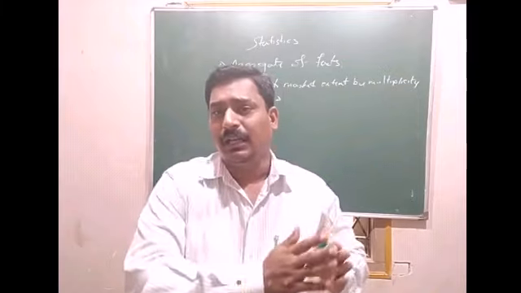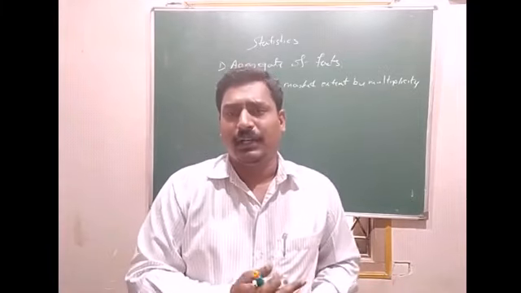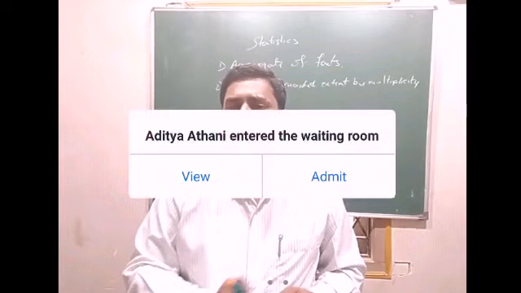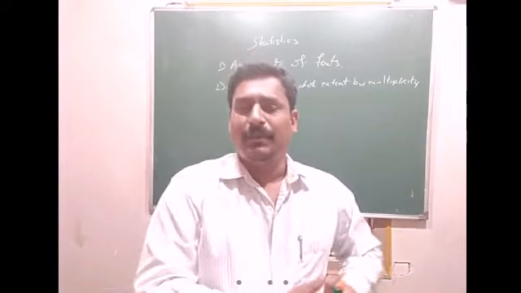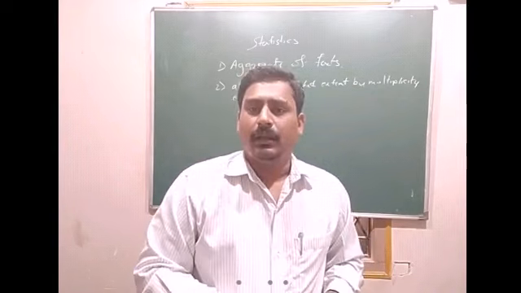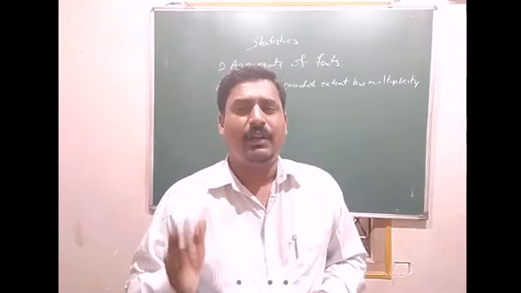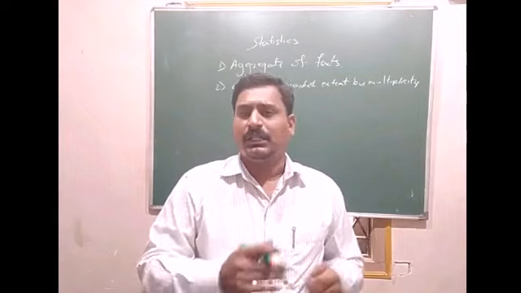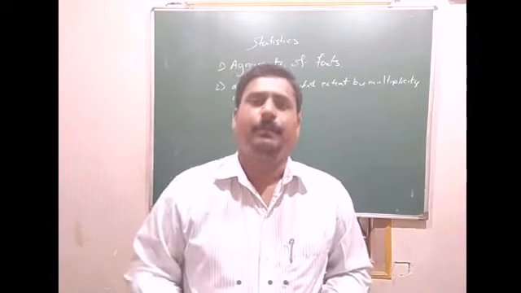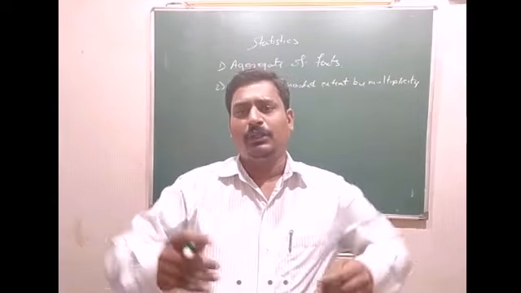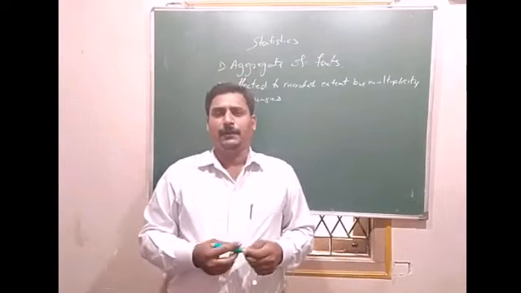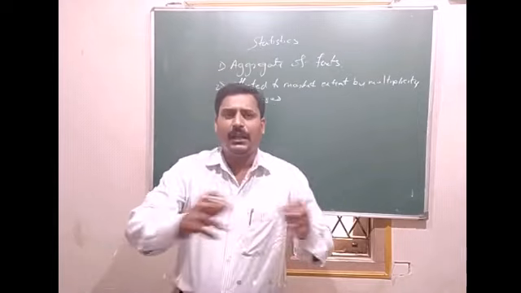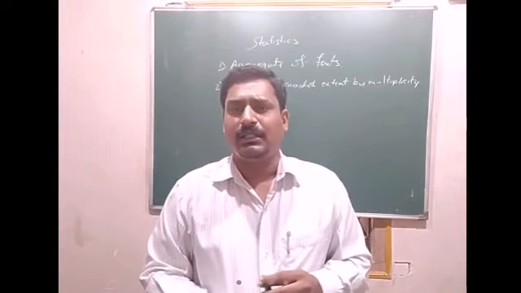If you are telling the average height of the students, we can't take one student, measure his height, and if he is 6 feet, tell that the entire college's average height is 6 feet.